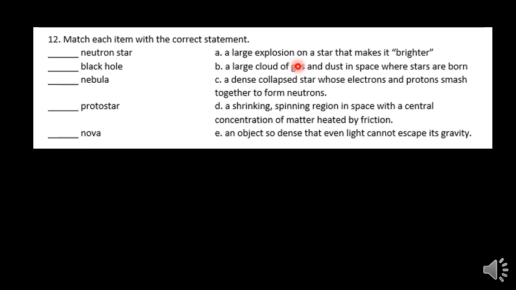The large clouds of gas and dust where stars are born, well, those are nebula. Don't get nebula and nova mixed up. They both start with N. But a nebula cloud, the nebula hypothesis is where we understand that all stars are born.